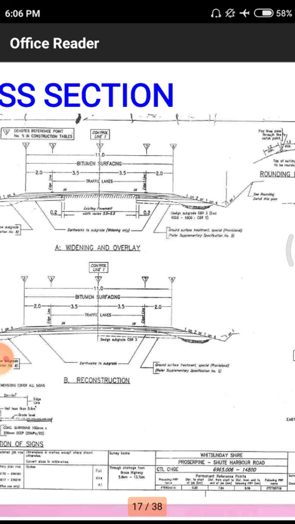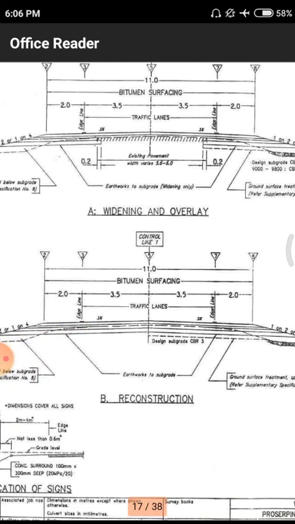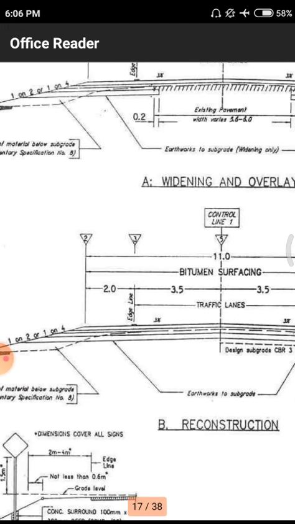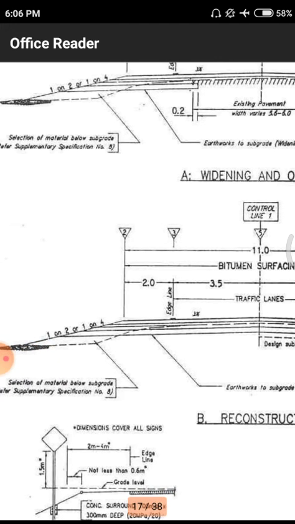These are the cross sections. That means previously we observed with respect to the x direction and y direction. Now we have to go for the z direction. That means simply the thickness of the pavement. Here all those things are given with respect to slopes, 1 on 2, 1 on 4 and so on. That means one horizontal, two vertical. That means for every 1 meter horizontal they will have to go 2 meters or any other vertical distance.